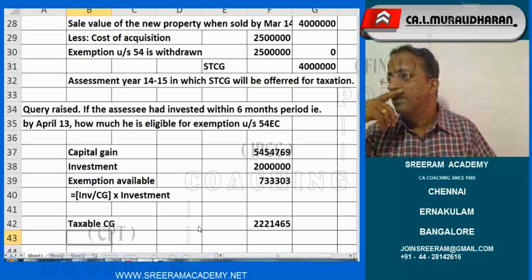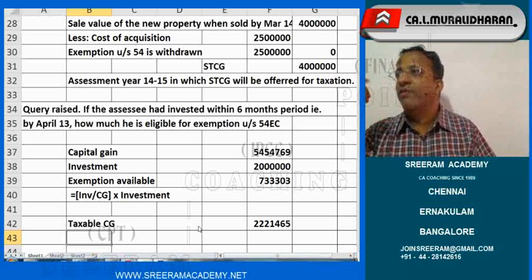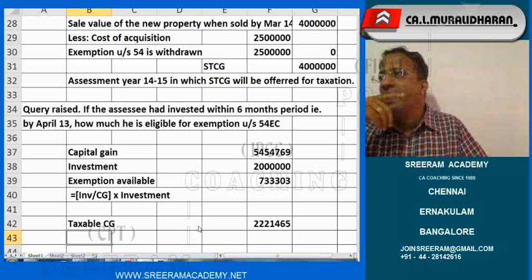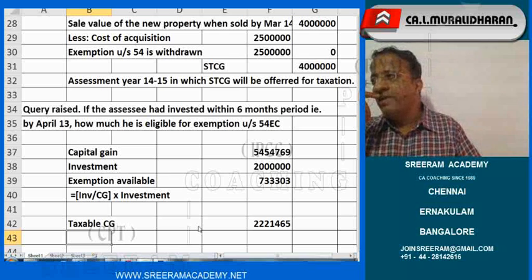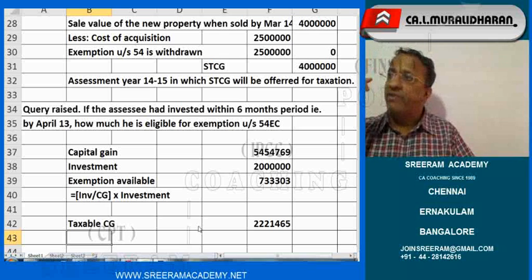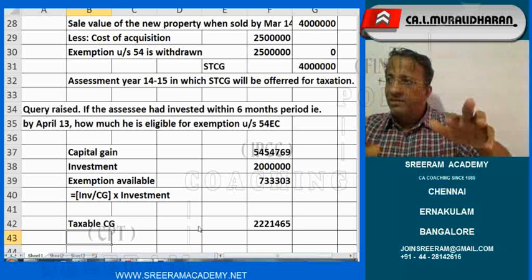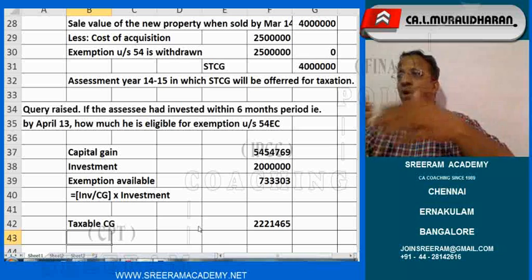There is no such impression that they have created in 54 EC. So concurrently we can apply. What is the problem? Concurrently means simultaneously. Why should I always think that EC should be applied after 54?